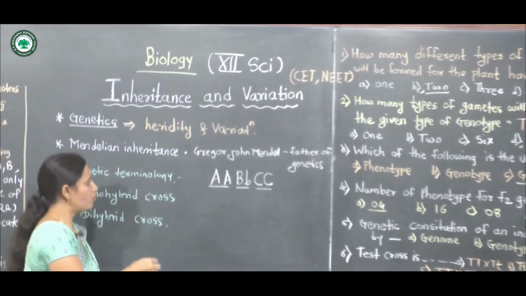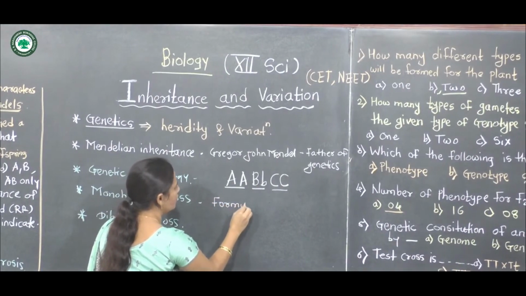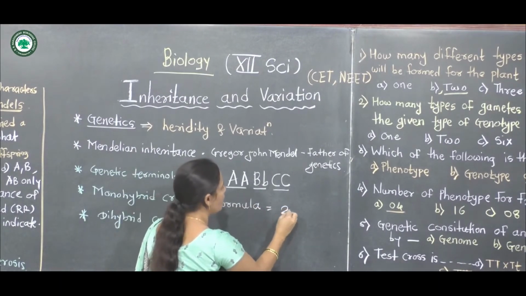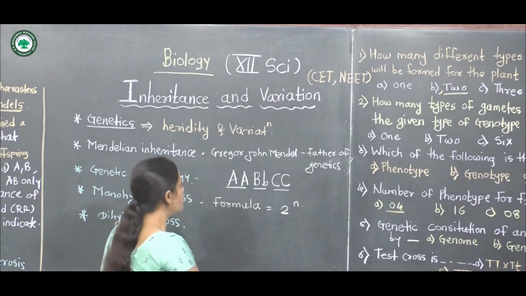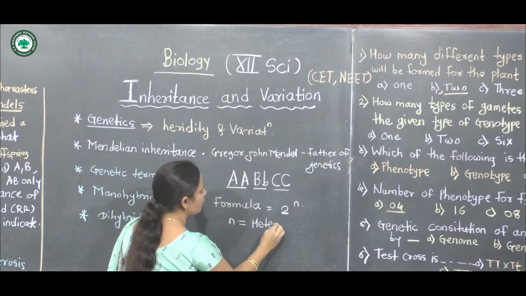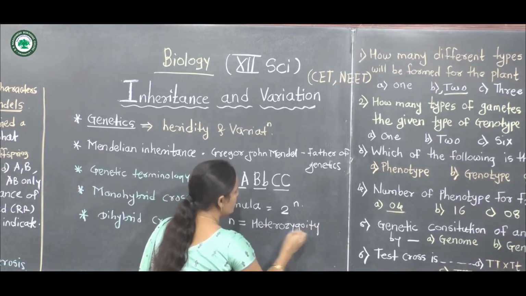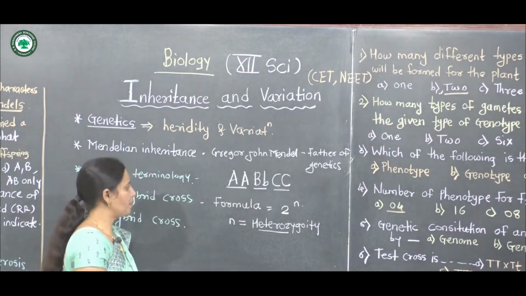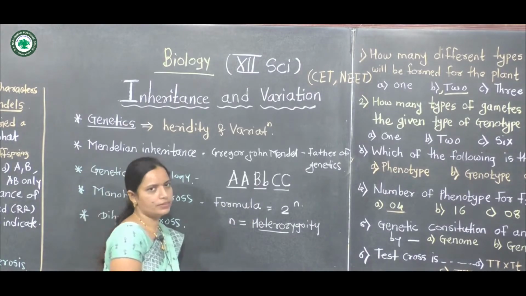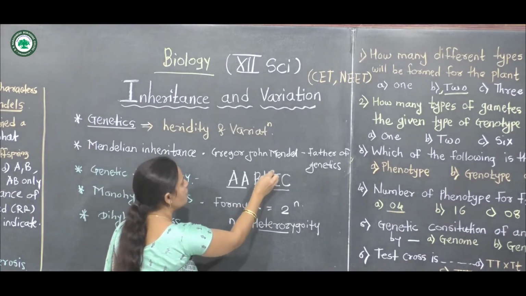One important formula is used for solving this problem: the formula 2^n. Here n means the number of heterozygous genes. Heterozygosity means dissimilar alleles, and in this problem the heterozygous genotype is capital B and small b.